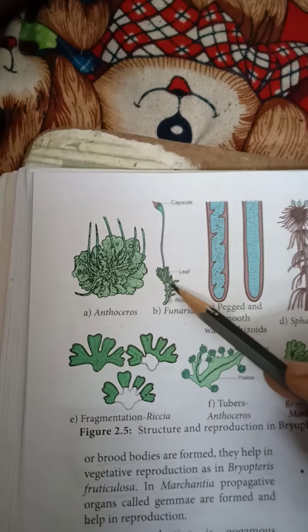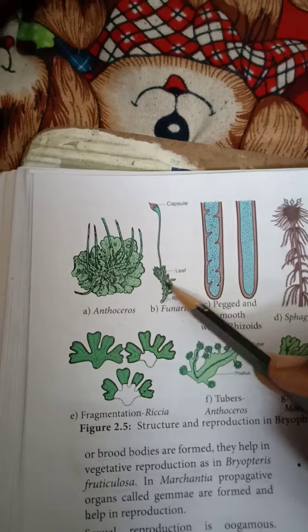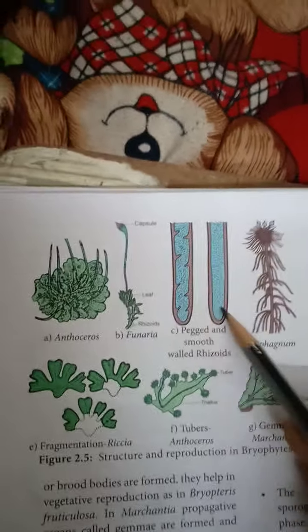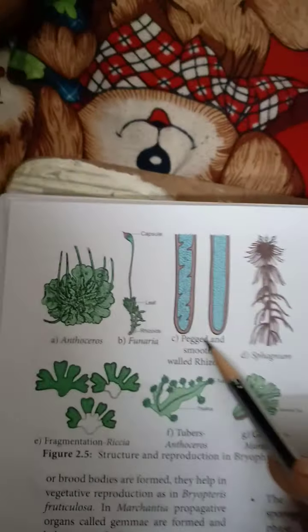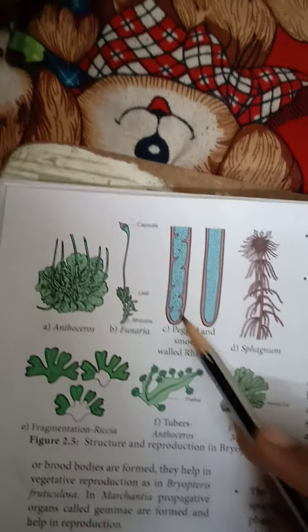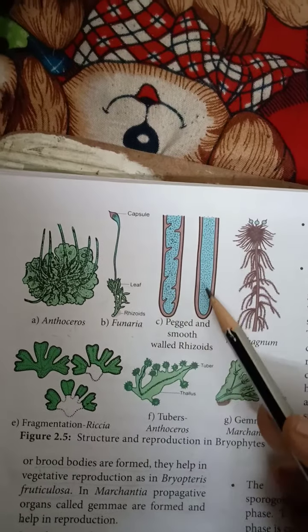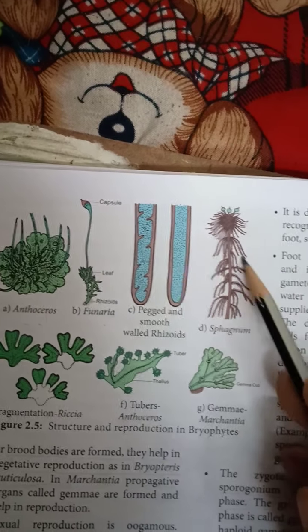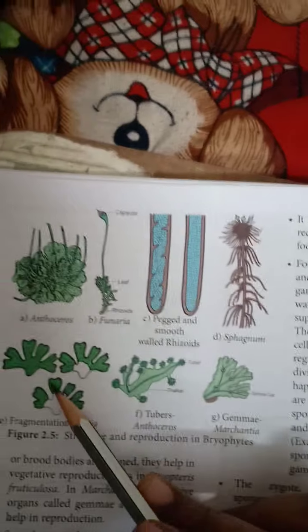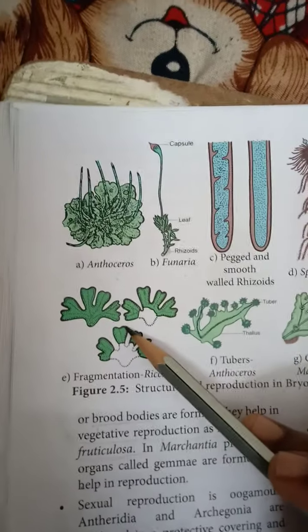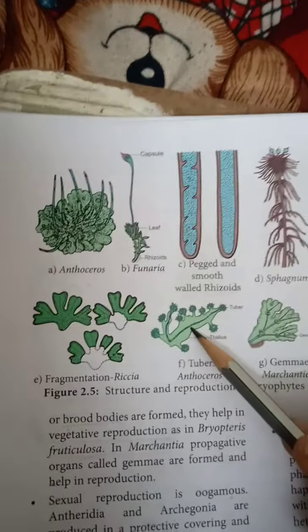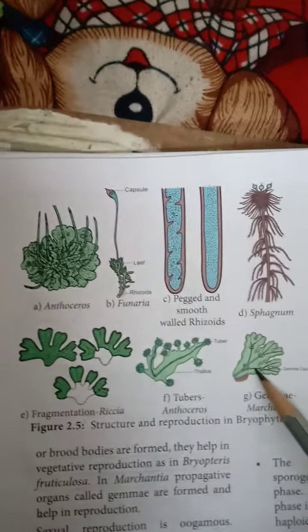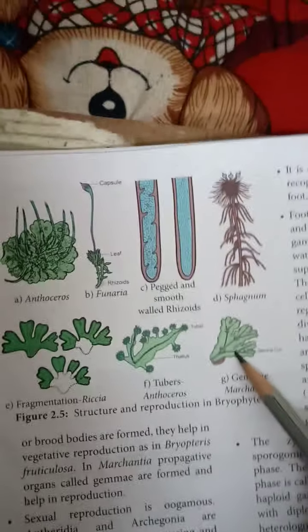This is the rhizoid, the leaf-like and stem-like structures, and this is the capsule. There are two types of rhizoids: the pegged rhizoid and the smooth-walled rhizoid. This is Sphagnum moss. This is fragmentation of Riccia. These are tubers produced in Anthoceros. This is gemma produced in Marchantia. This is the gemma cup.